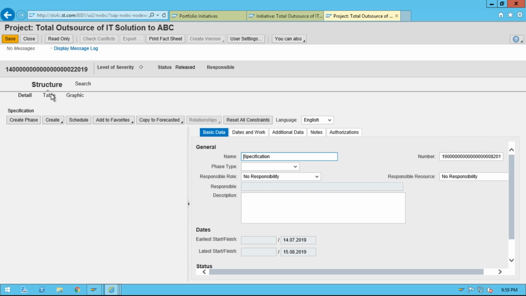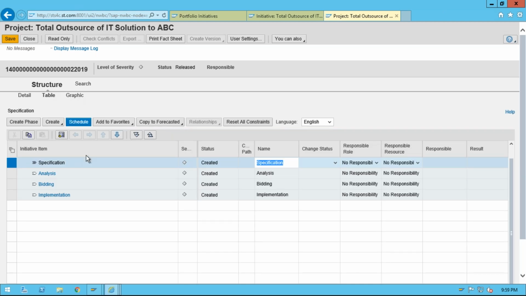In table format you can see the table, and if you click on graphics it will show you the graphical format. From here you can see the details, and you can use the checklist functionality. How we can use the checklist functionality in a PPM project, I'll explain this. Here it is just to understand how we can include multiple checklists.